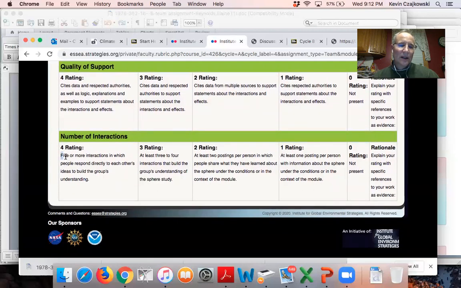In the class, in the discussion board, you're supposed to work together and post things. Now, if you do that, then you get a high interaction number here for a grade. If you don't post things, then you'll get a low grade for this. So this is kind of an incentive to post things on the discussion board and work together.